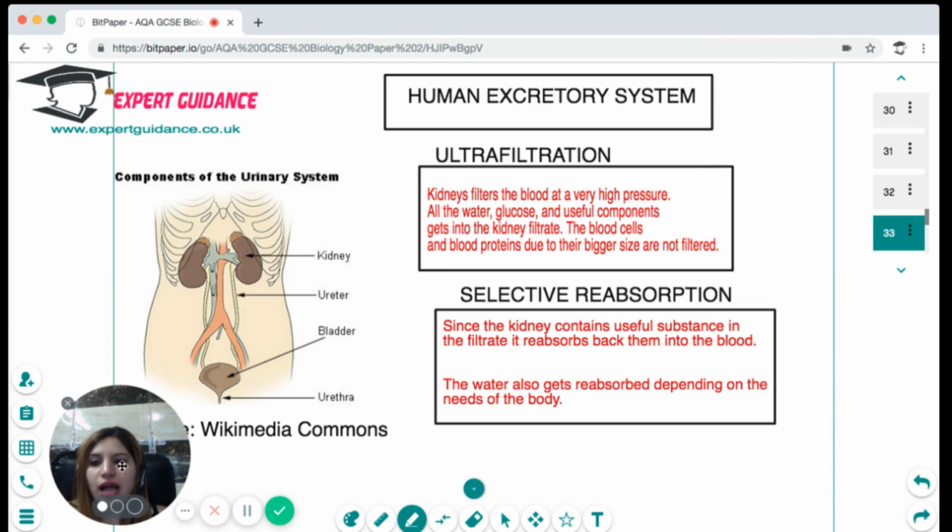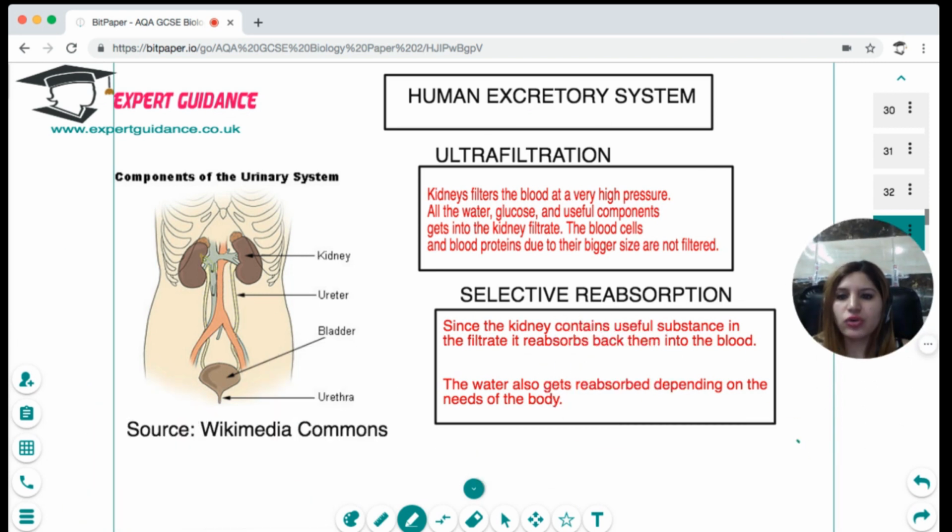Okay, so how do these kidneys function? We have 2 kidneys, and these kidneys receive the blood, filter the blood, and pass the urine via 2 tubes called ureters into the bladder. The bladder stores the urine and expels the urine out through the urethra.